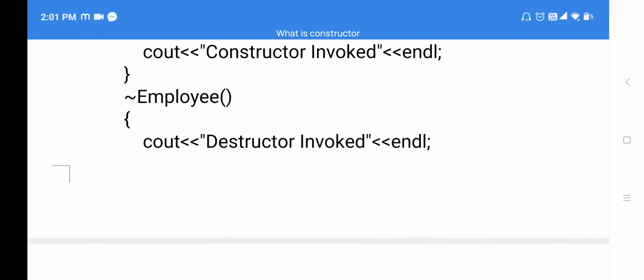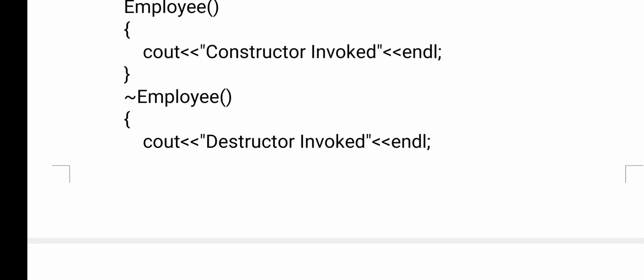So this is about our constructor. The next topic we'll discuss in the next class.